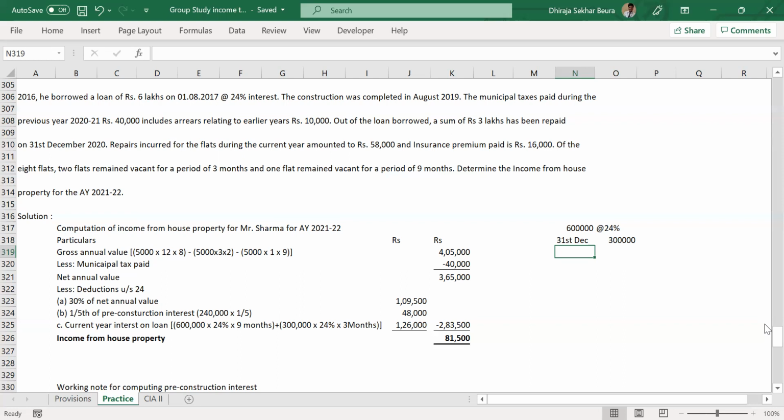Now it says 24% on 6 lakhs. But what is per month we are paying will have to be told, right? Or is it a lump sum payment? Make it as lump sum payment. Please tell me the interest amount. Please calculate. For 3 lakhs, it is...